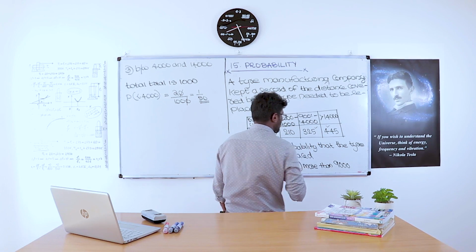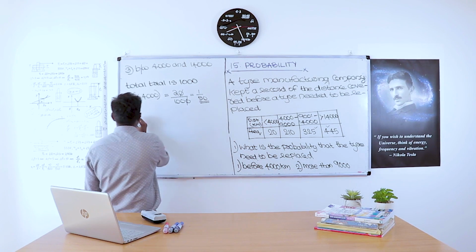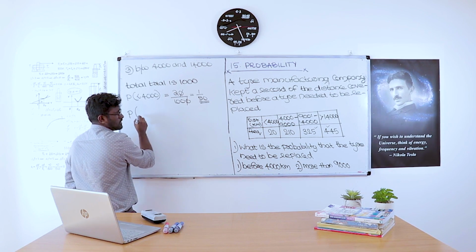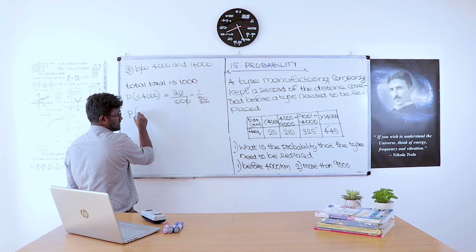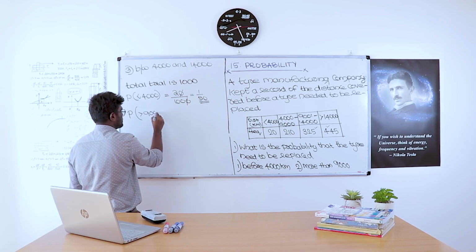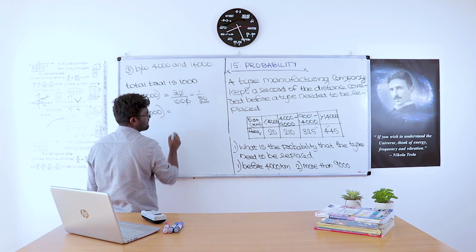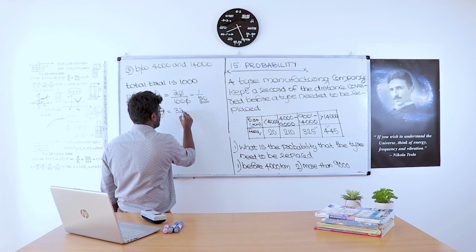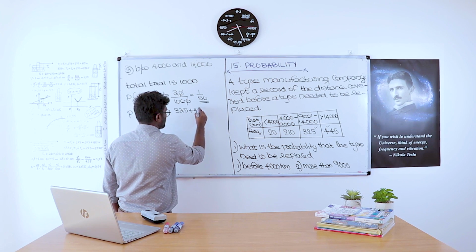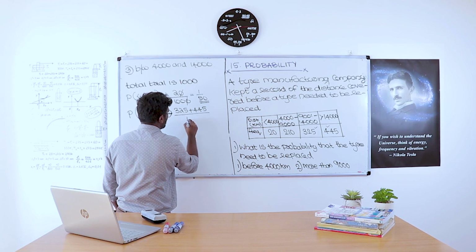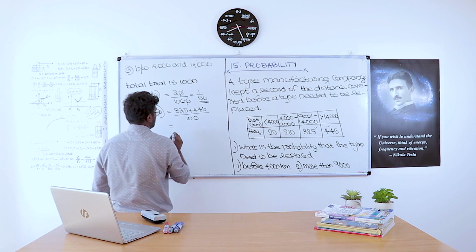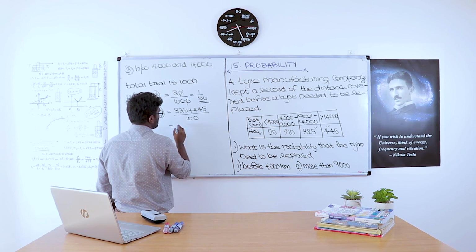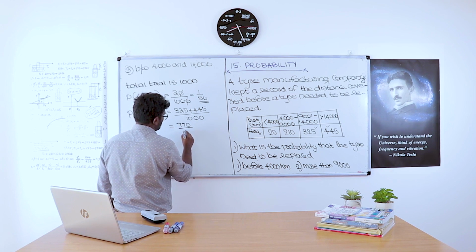So 325 plus 445 by 1,000. 445 plus 300 is 745, plus 25 is 770, by 1,000.